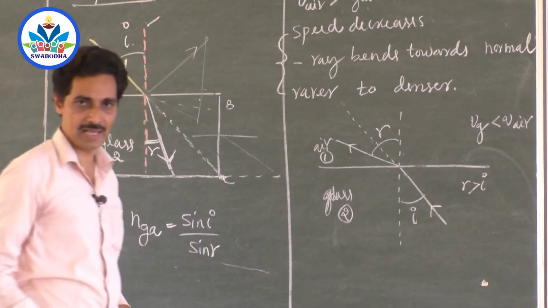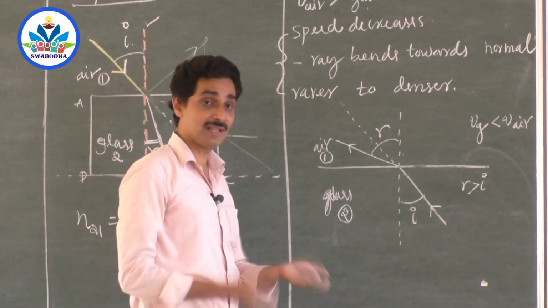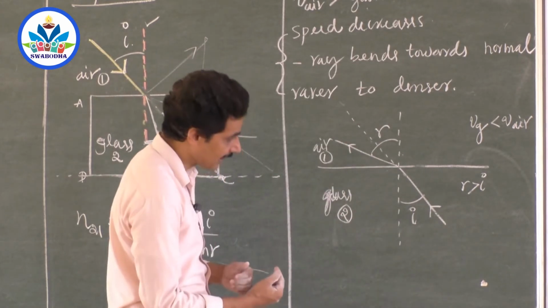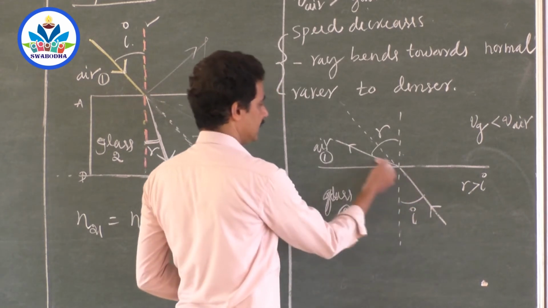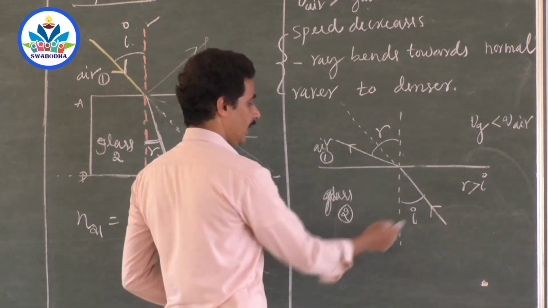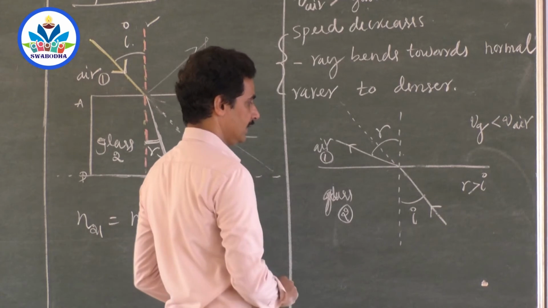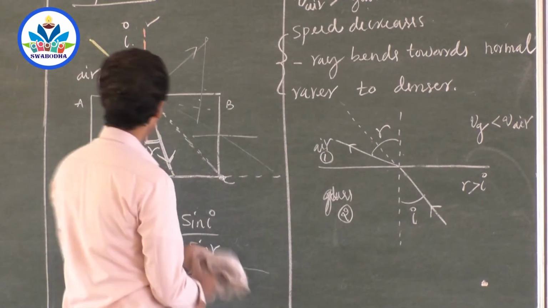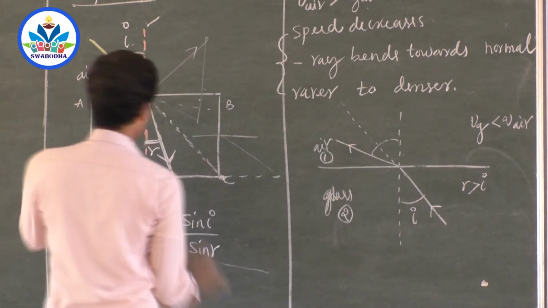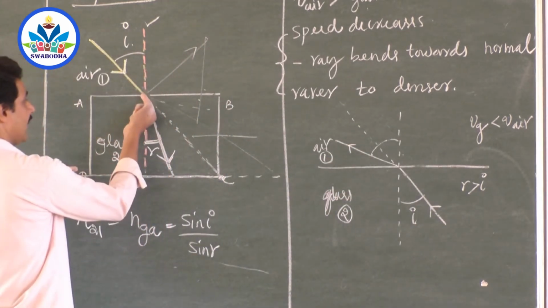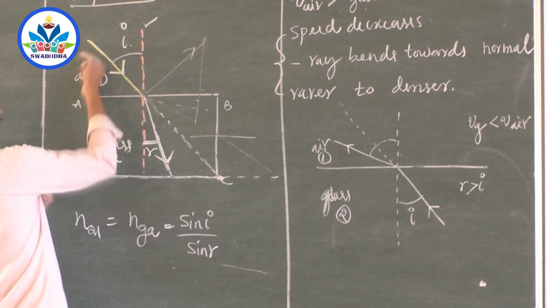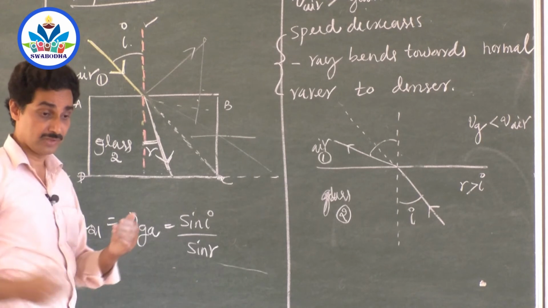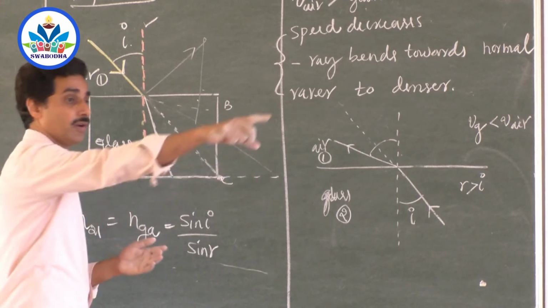In this case, we have taken the laser beam into water or into glass. Now it is glass. Inside glass, we are putting the ray of light and it's bending away from the normal. Now this is I and this is R. If I keep the same I and R and reverse the light, if I put the light at the angle of incidence R, it will undergo refraction and take the reverse path. Light has a reversible property. If it is made to go back in the reverse direction, it will follow the same path.